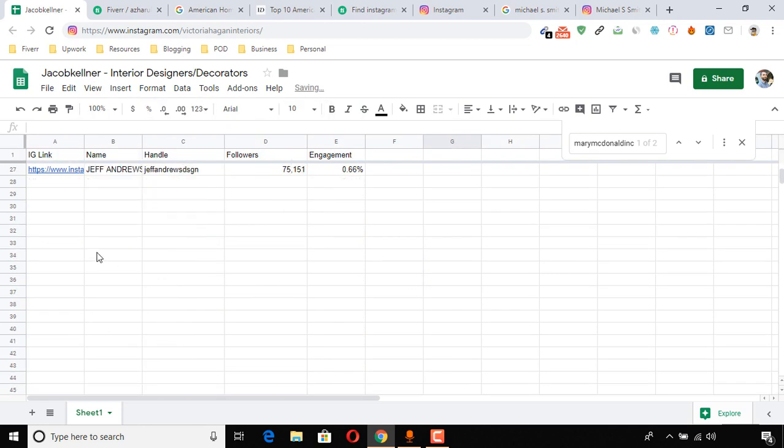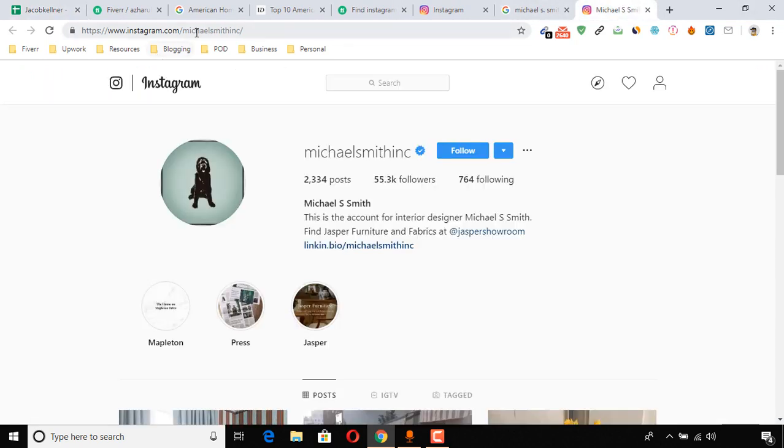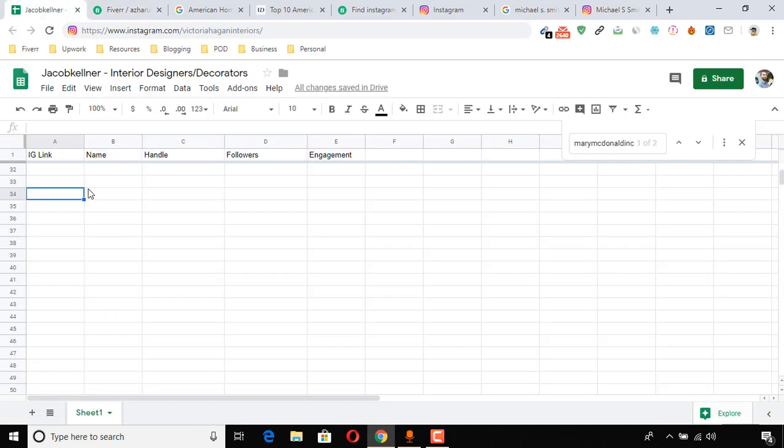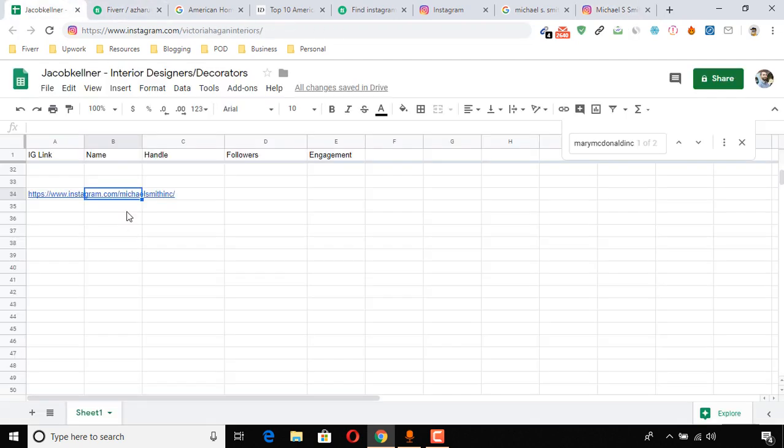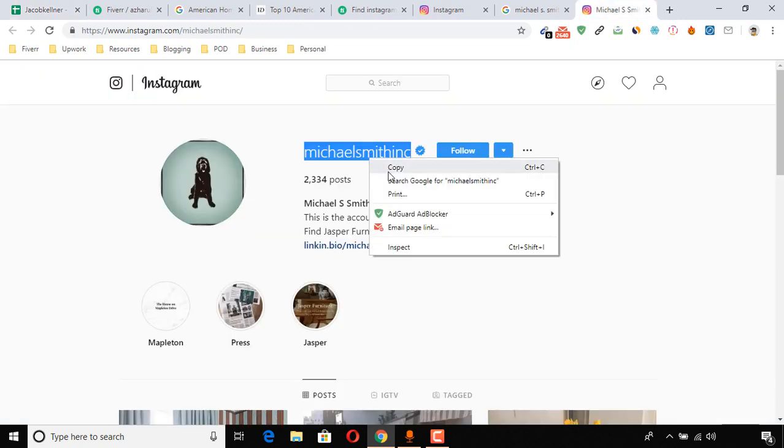Okay, so I'm putting the information here. For example, the Instagram link. I need this Instagram link, so I'm going to copy the link, and then I need to collect the name. So here's the name, Michael S. Smith. Then I have to collect the handle, this one.